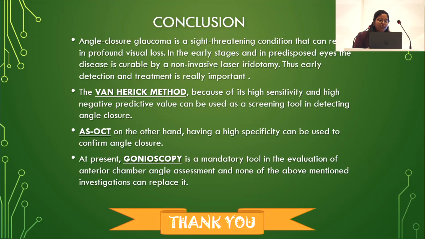So we conclude saying that angle closure glaucoma is a sight-threatening condition that can result in profound visual loss. In the early stages and in predisposed eyes, the disease is curable by a non-invasive laser iridotomy. Thus, early detection and treatment is really important. The Van Herrick method, because of its high sensitivity and high negative predictive value, can be used as a screening tool. AIOS2025, on the other hand, can be used as a confirmatory measure. Gonioscopy is a mandatory tool in evaluation of anterior chamber angle assessment, and none of the above mentioned can replace it. Thank you.